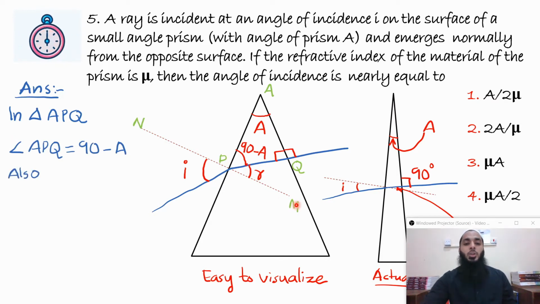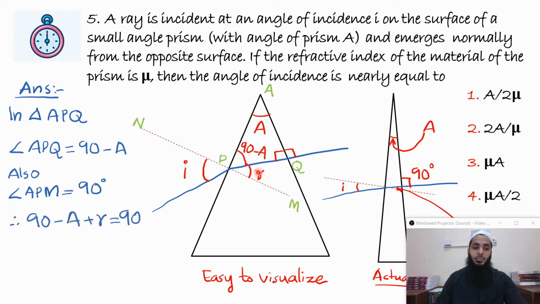It will also be equal to 90, because this dashed line is normal to the first surface. So angle APM will be 90, and that means 90 minus A plus R is equal to 90. That means 90 will get cancelled on both sides, and minus A, if you take on the right hand side, you will get R is equal to A.